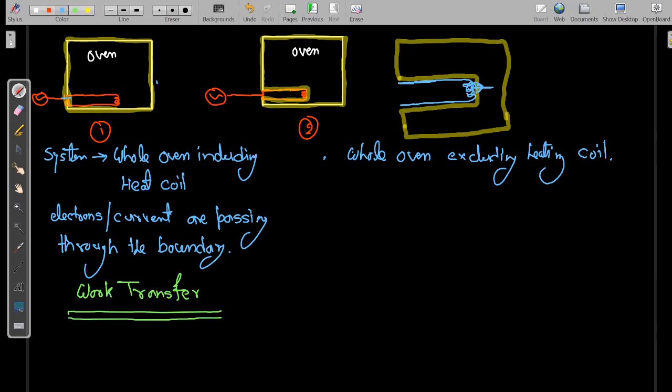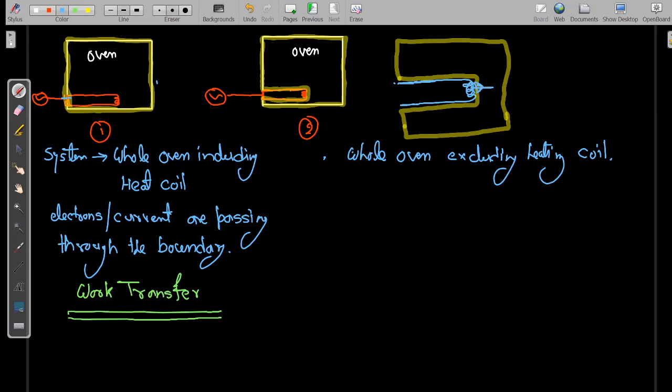Are you getting my point? Because this heating element is not our system, the boundary is this yellow color. What will happen when the current flows into this heating element? Due to the resistance, there will be a dissipative effect, so there will be heat. That potential difference will convert into heat, due to which the temperature will increase, and this temperature difference will cause heat transfer between system and surrounding.